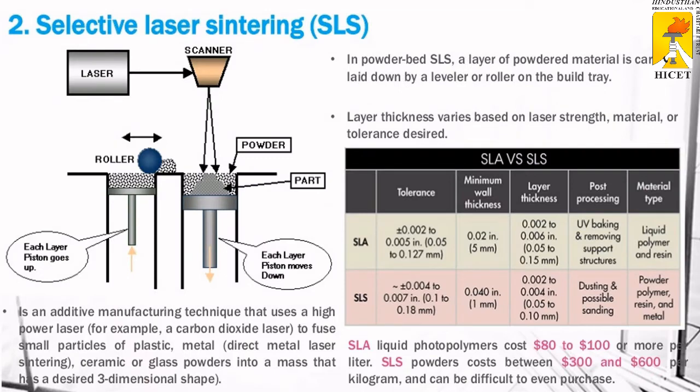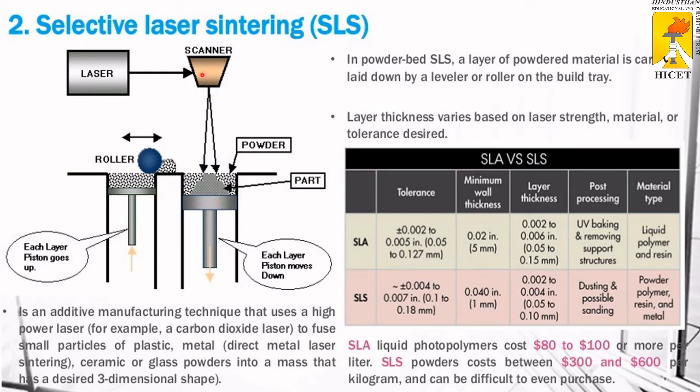The next type is selective laser sintering. Selective laser sintering is a powder-based sintering process. A layer of powdered material is carefully laid down by a blade or a roller on a build tray. We lay the powder in this layer and remove the unwanted material using a roller, similar to casting.